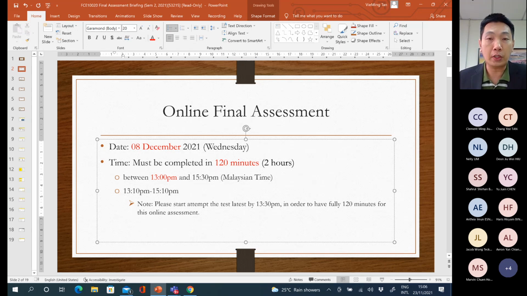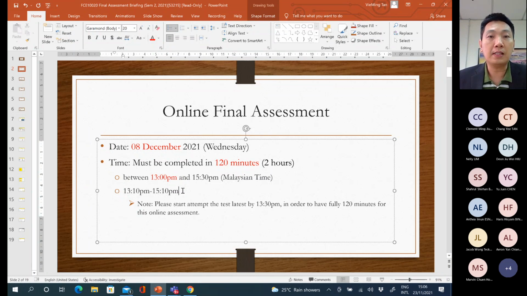That means you still can enjoy the full 2 hours of the online assessment. The system will allow you to complete until 3:10 p.m. So try your best to start the assessment as early as possible, at 1 o'clock sharp.